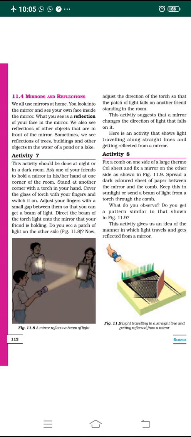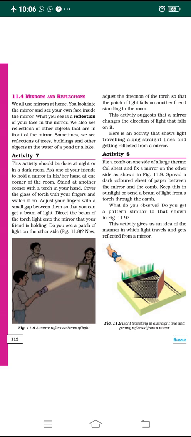Now allow that beam of torch light which is formed to fall on the mirror that your friend is holding. Make the arrangement in such a way that the beam of light going out of your torch falls on the mirror that your friend is holding, standing at another corner. Okay, so do you see a patch of light on the other side? When the beam of light falls on the mirror at the other corner, you will see another patch of light on another side.